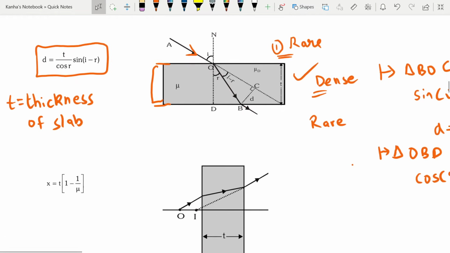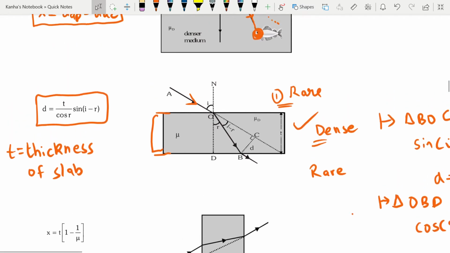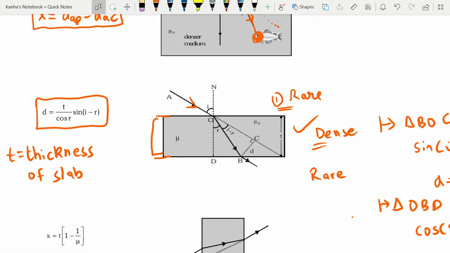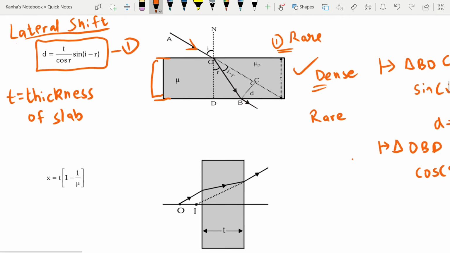Similarly, you have the transparent glass slab. If we talked about lateral shift here, this was your lateral shift. Similarly, I have the normal shift.